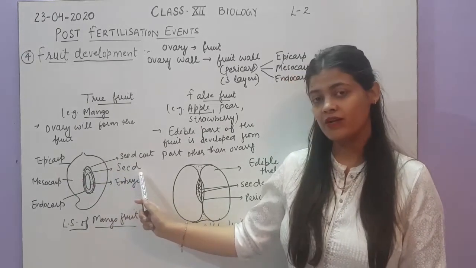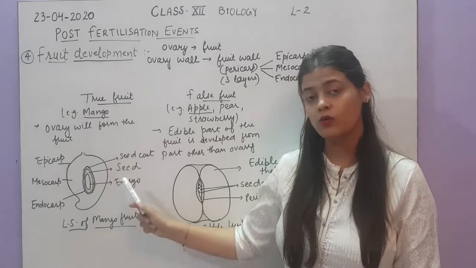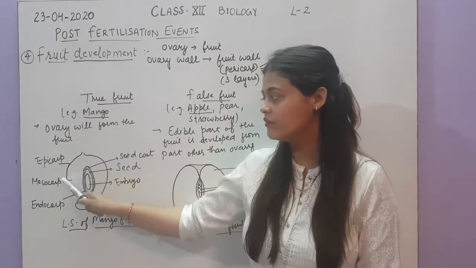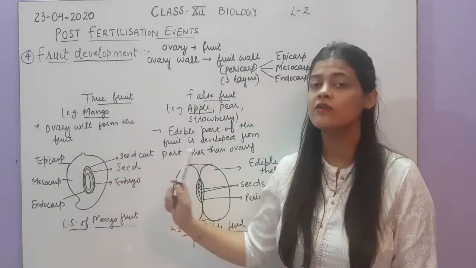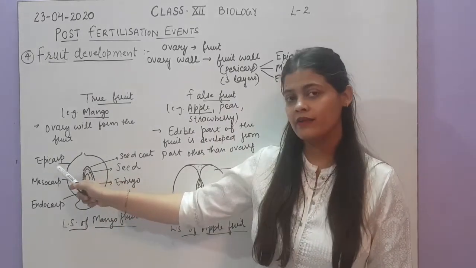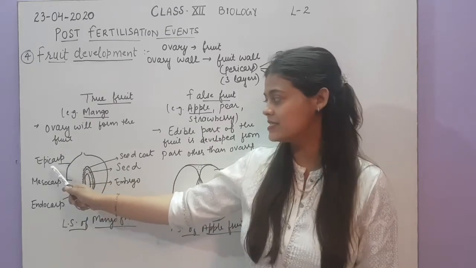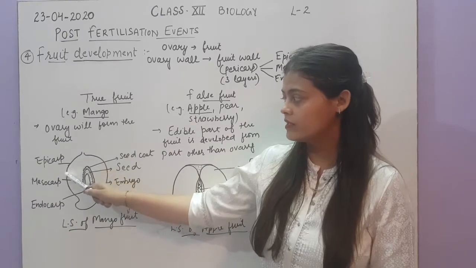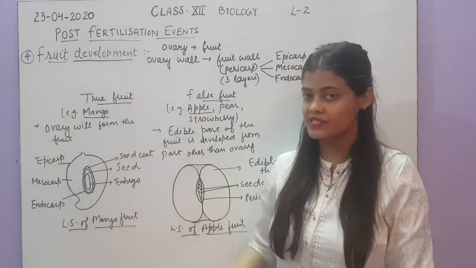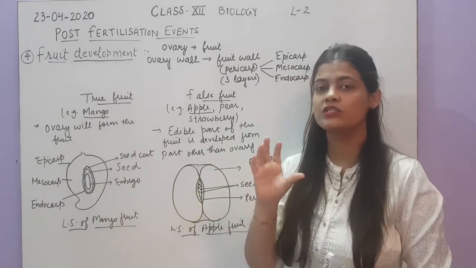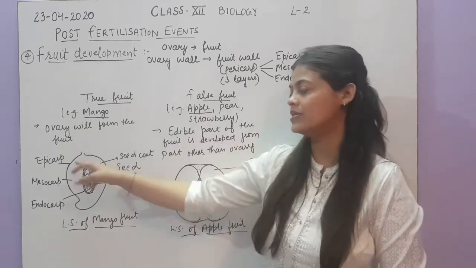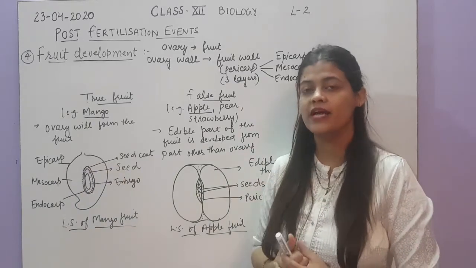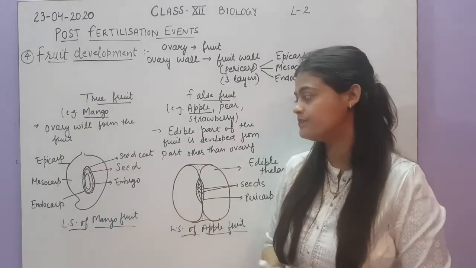The seed, which has developed from the ovule, is covered by the ovary. The ovary will later be converted into the fruit, and the ovary wall will be converted into the fruit wall. So here we have the pericarp, the three layers: epicarp, mesocarp and endocarp. The outer layer is the epicarp. You must have seen mango. The yellowish upper peel of the mango is the epicarp. Inner to the epicarp, the fleshy yellowish part that we eat is the mesocarp.